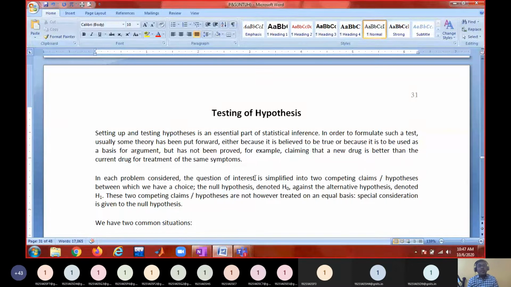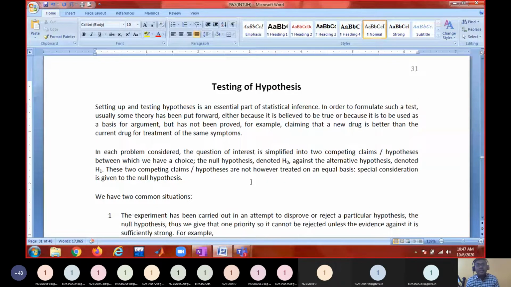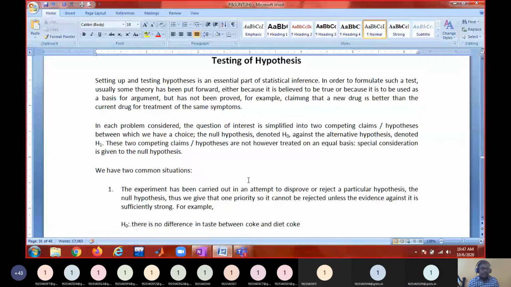If you are not rejecting the null hypothesis, that means your sample is not able to provide a sufficiently significant conclusion about the plausible rejection of the null hypothesis. So that's about the null hypothesis and the alternate hypothesis.